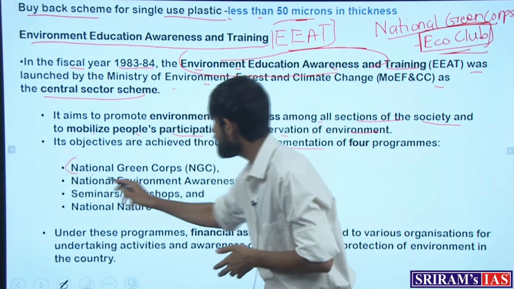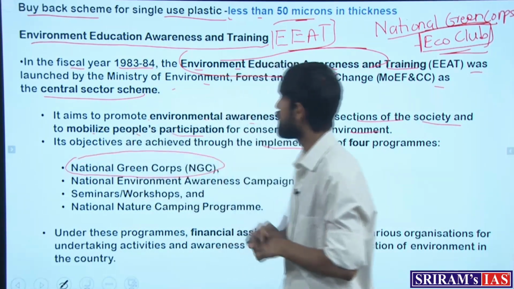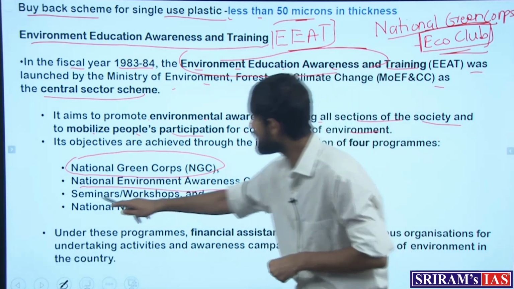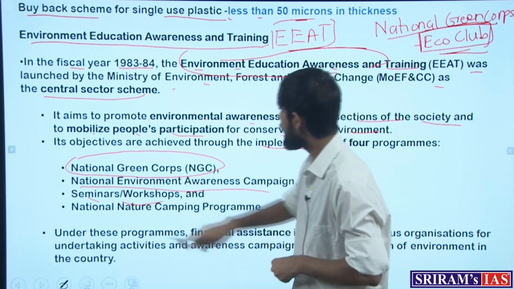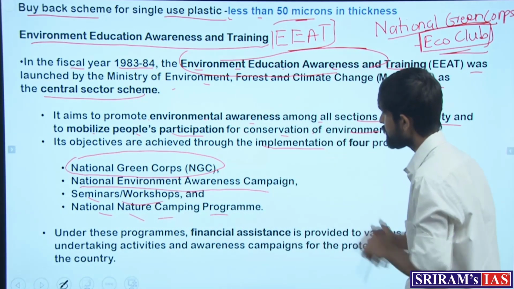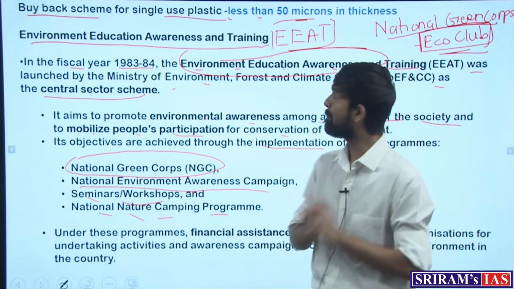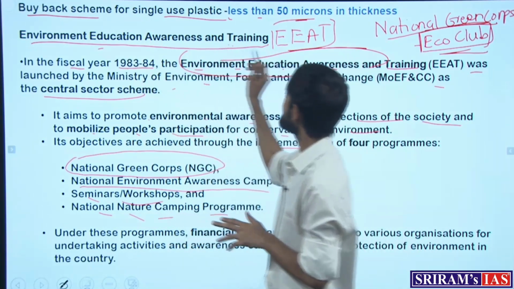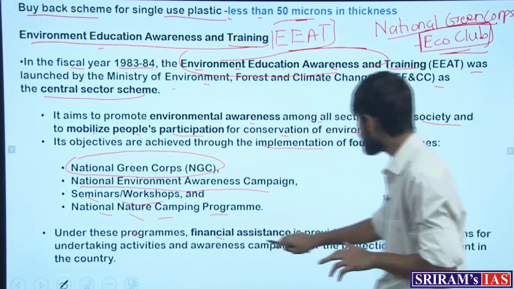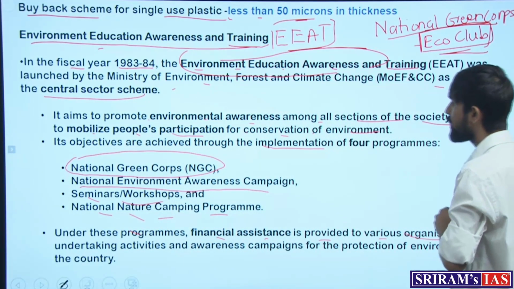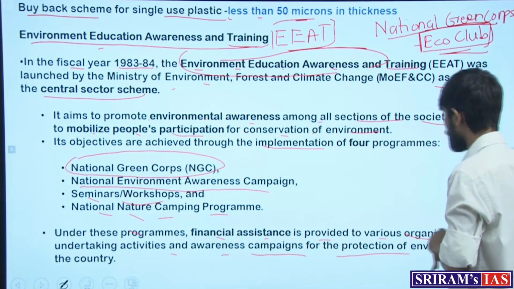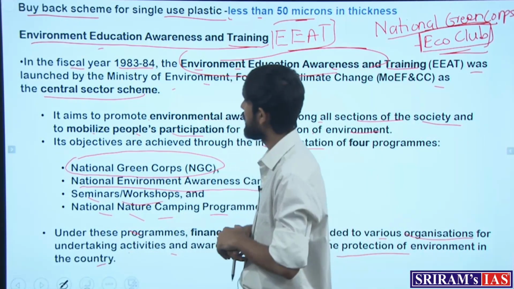Now what are these 4 programs? One among them is the National Green Corps. Second is the National Environmental Awareness Campaign. Third is Seminars and Workshops. And fourth is the National Nature Camping Program. These are the 4 ways of implementing education, awareness and training for environment. Under these programs, financial assistance is provided to various organizations for undertaking activities and awareness campaigns for the protection of the environment of the country.